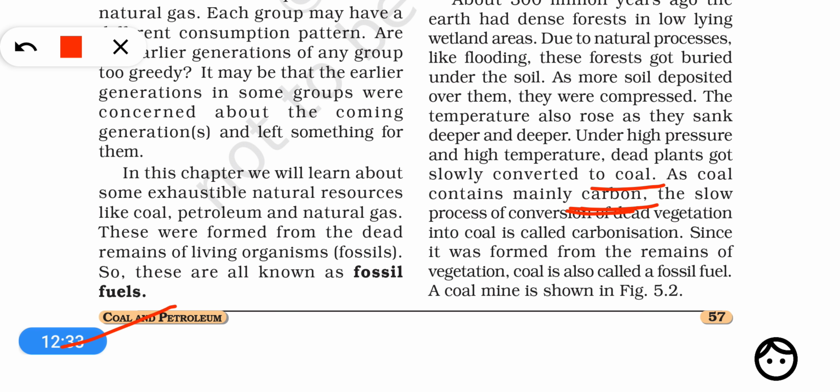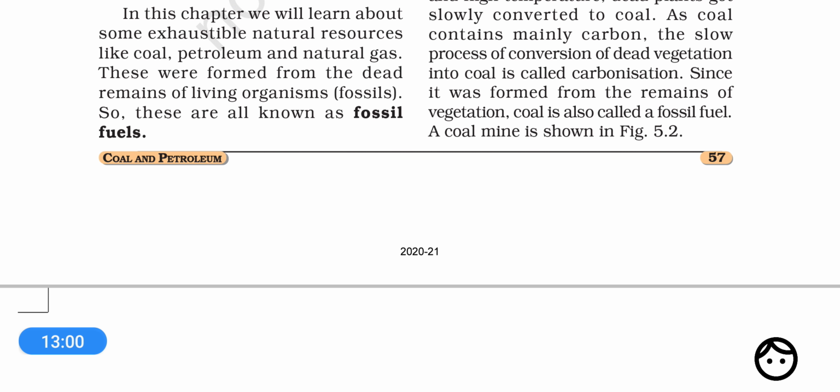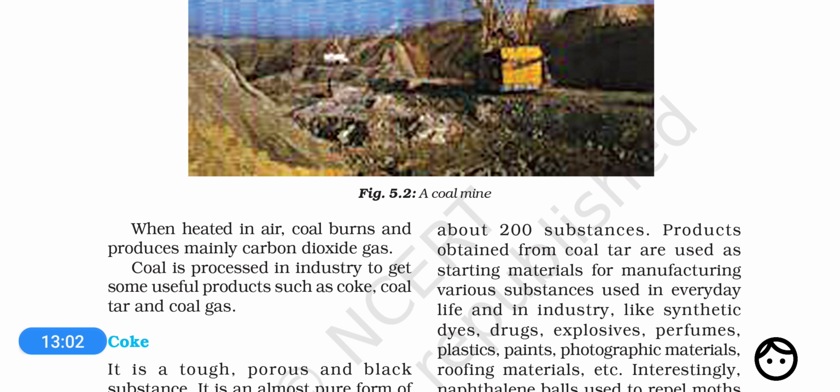This is why this process of formation of coal from dead vegetation is called carbonization. So dear students, once again I would like to tell you that carbonization is a very long, very slow process in which the dead plant remains, because of tremendous pressure and temperature, are converted into coal. So this was how coal was formed.